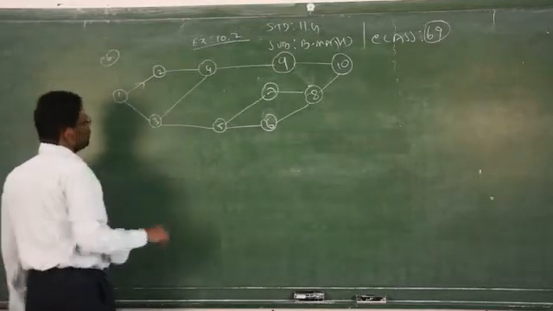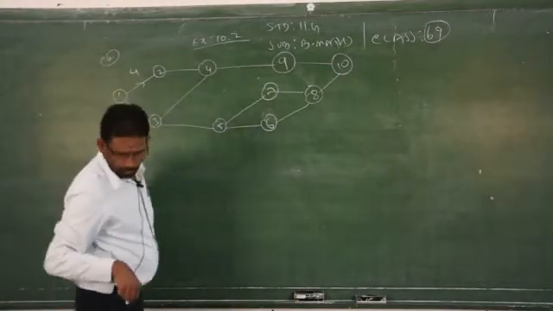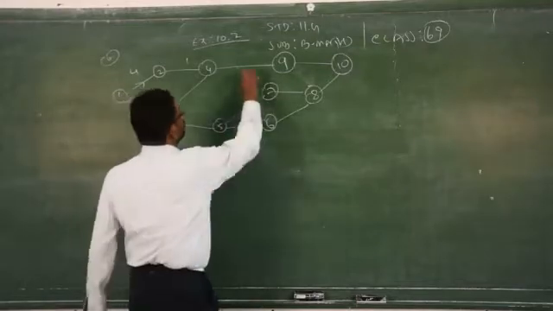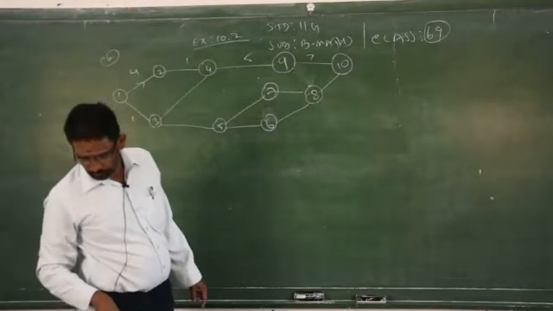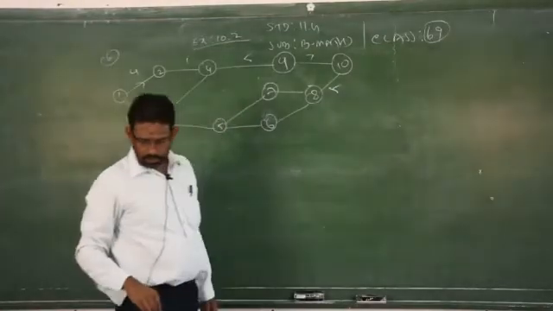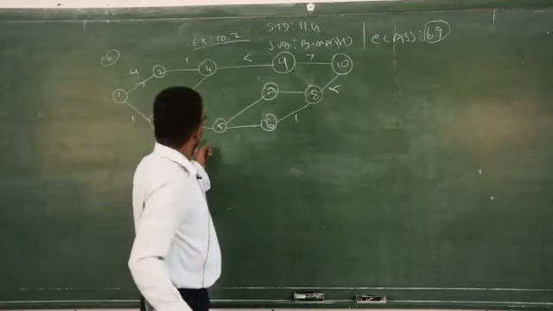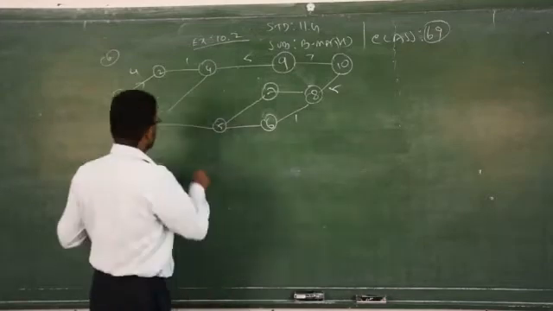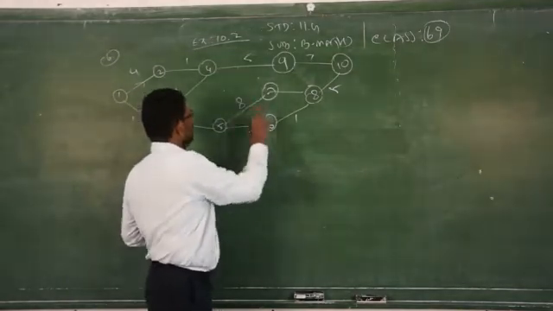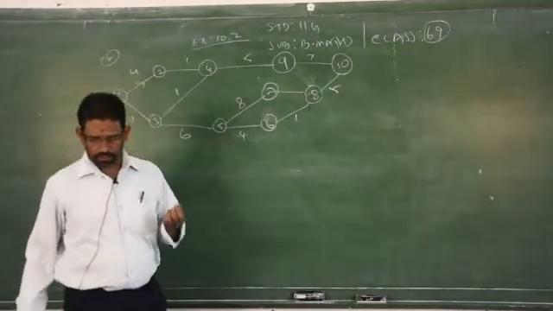Now you have to write down the durations. 1 to 2 is 4, 1 to 3 is 1, 2 to 4 is 1, 4 to 9 is 5, 9 to 10 is 7, 8 to 10 is 5, 6 to 8 is 1, 3 to 5 is 6, 3 to 4 is 1, 5 to 7 is 8, 5 to 6 is 4. So all the information given in the question is plotted.